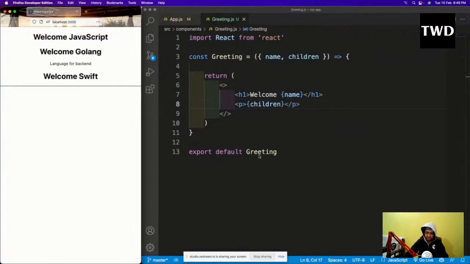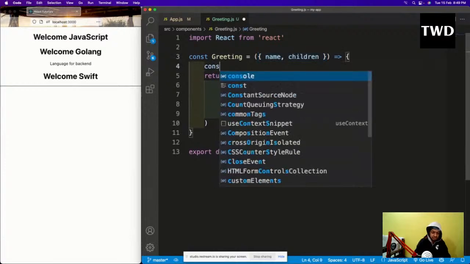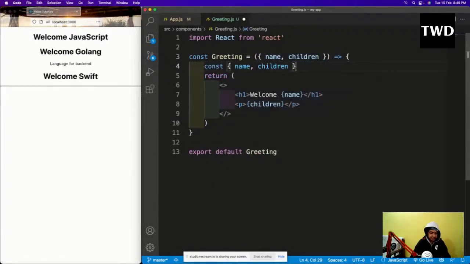So the next way. This is a functional component, and there is another way to do it in the function component. Let us see that. It is like const name, children equal to props. So here I'll have it as props only. This is also object destructuring, a proper object destructuring inside it.